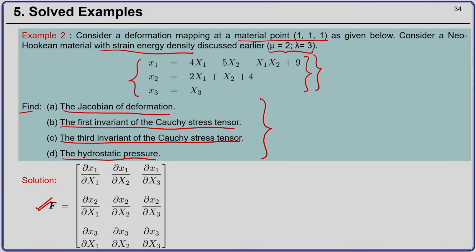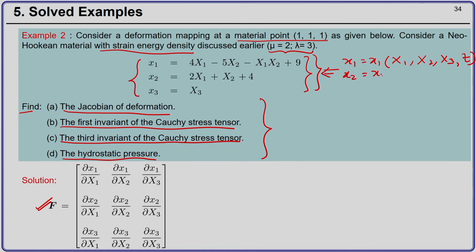Now, from this deformation mapping, you have been given x1 as a function of material coordinates X1, X2, X3, and although not shown here, this deformation mapping may also be a function of time.